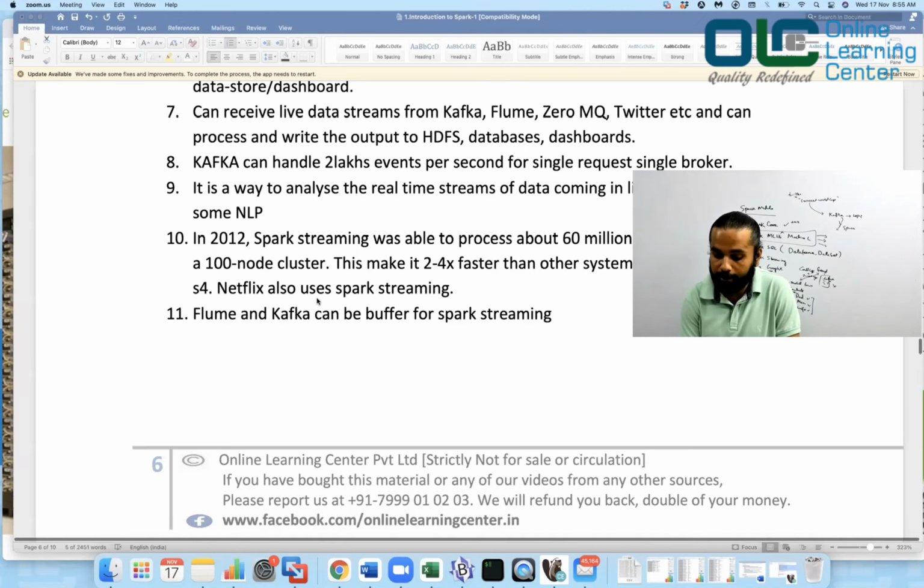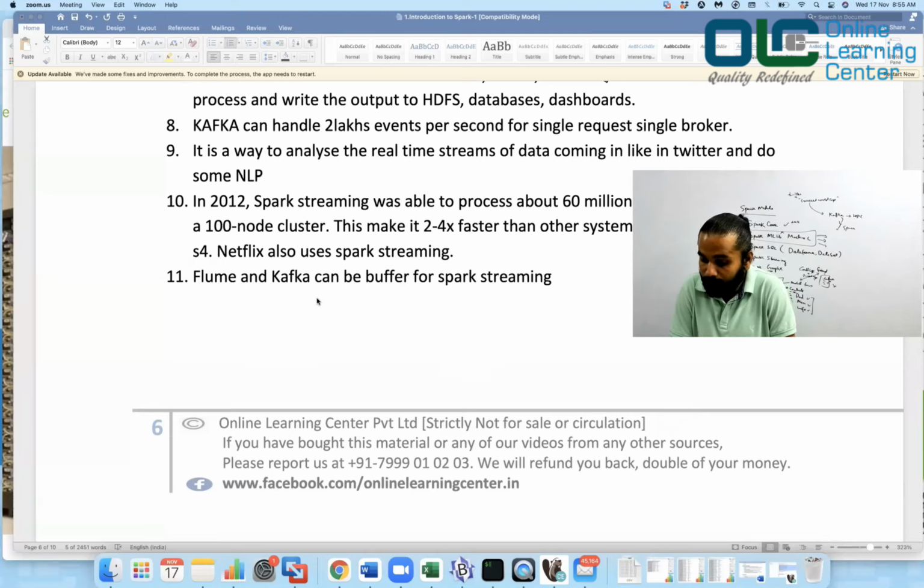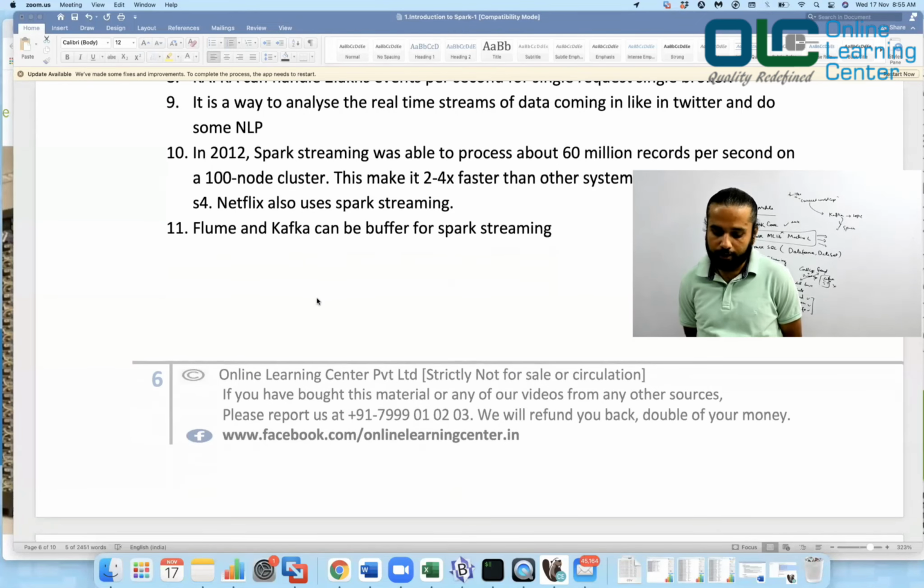Again, Kafka can handle 2 lakh events per second for a single request, single broker, which means it's amazing, is not it? In 1 second, Kafka can handle 2 lakh requests, wherein your Spark can start consuming those data, process them, and then give the output back to Tableau or maybe to the database, whatever way. It also has a way to analyze the real-time streaming of data coming in, like from Twitter, and do some NLP on it.